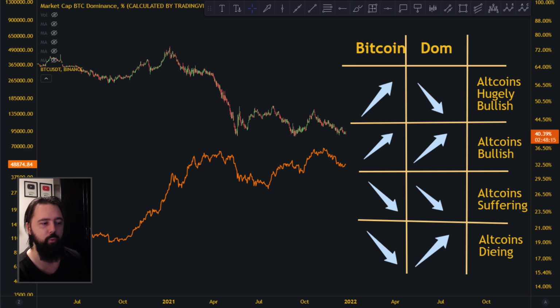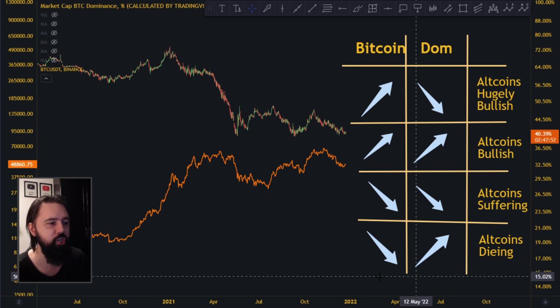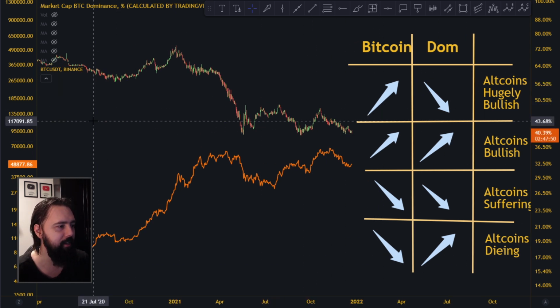What you have to do when analyzing Bitcoin dominance is look at what Bitcoin is doing as well. You have to correlate Bitcoin with the dominance and then figure out whether altcoins are bullish or bearish. People are always asking, hey man, can you look at Bitcoin dominance, tell us is this alt season or not. So I'm going to explain how you can find out whether this is alt season or not. What you're going to see here is that there are two charts.